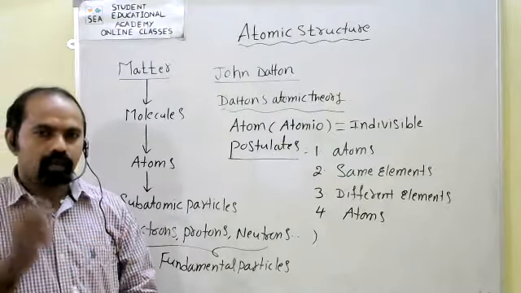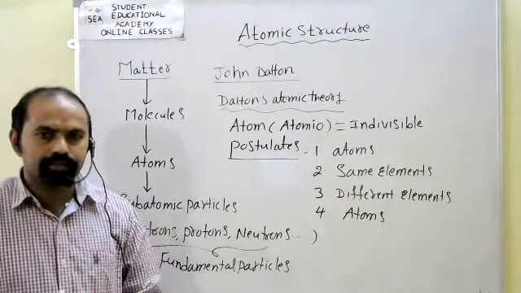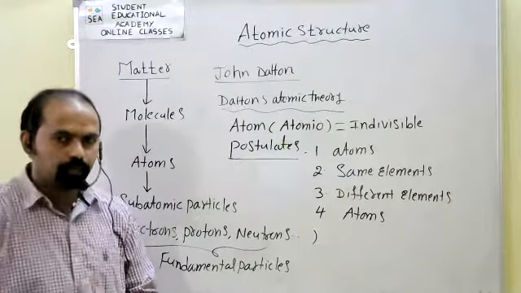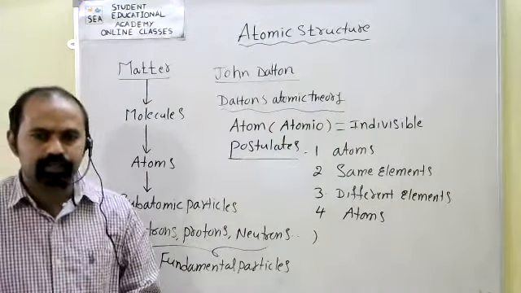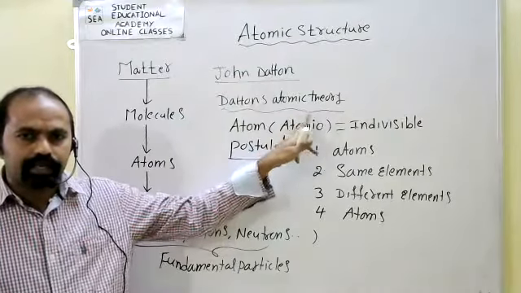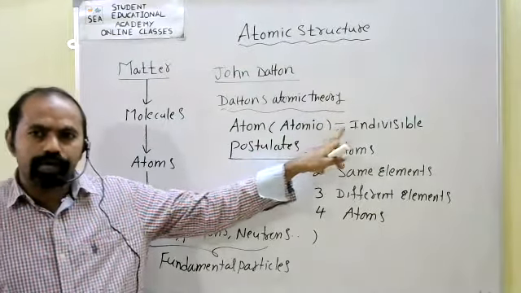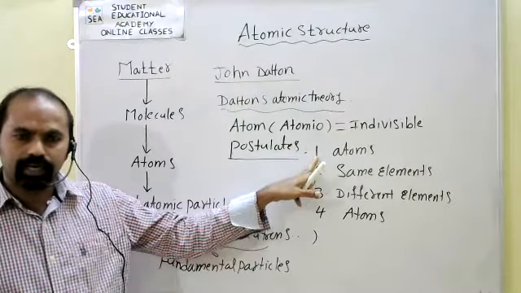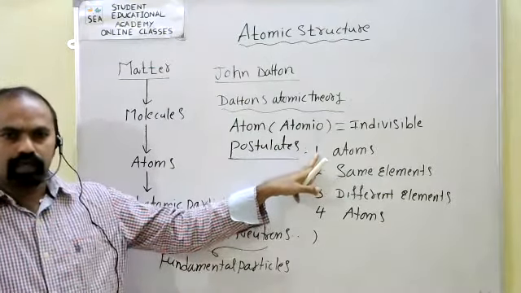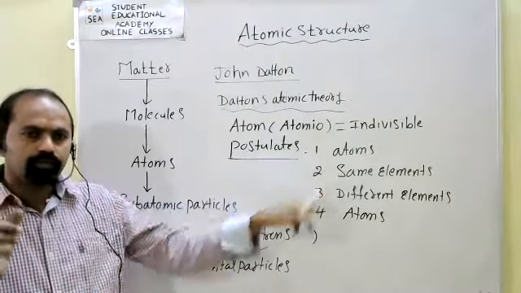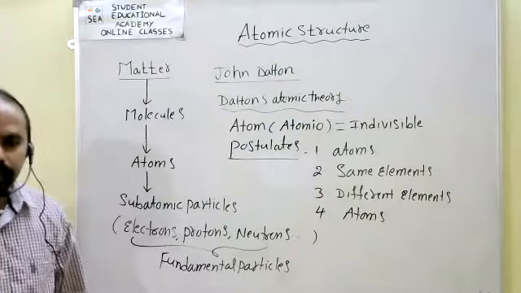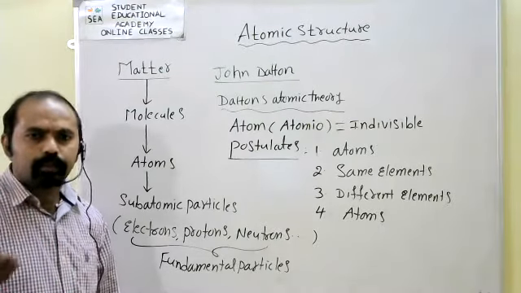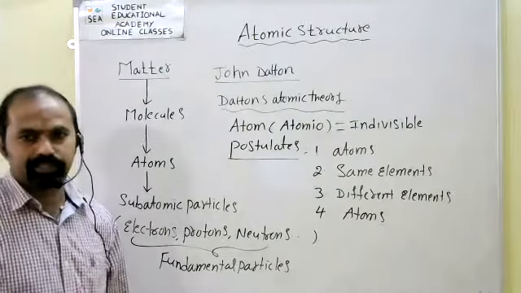So, the first atomic theory was given by Dalton. The term atom was proposed by John Dalton. The word atom is derived from the Greek word atomio. It means indivisible. What are the main points in Dalton's atomic theory? First one, matter is made up of small indivisible particles called atoms. Generally, these atoms participate in chemical reactions.